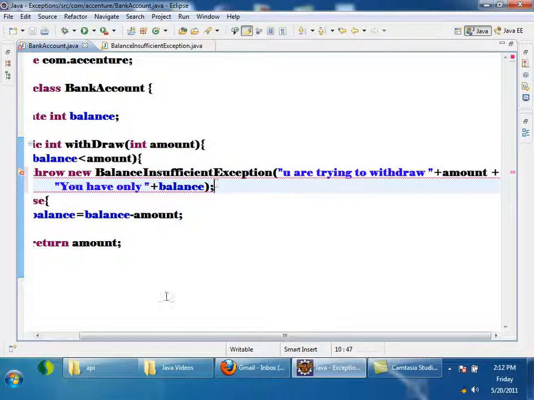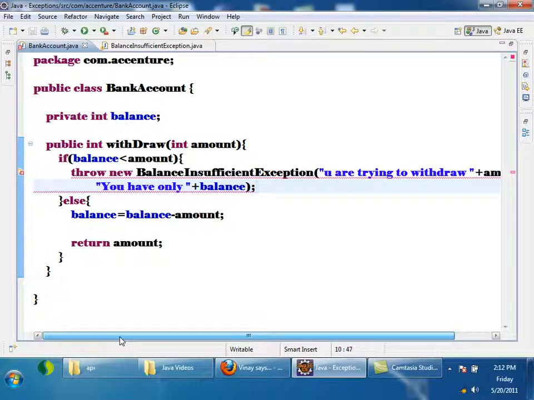See the message I am writing: throw balance insufficient exception. This exception will be propagated to the caller, and how does the caller know what the cause is? This is the cause, whatever I am passing to the constructor.